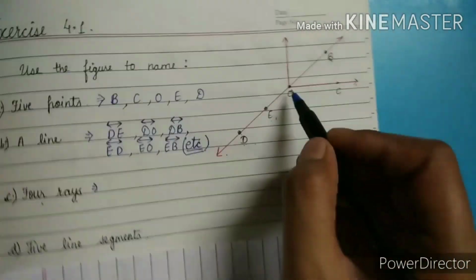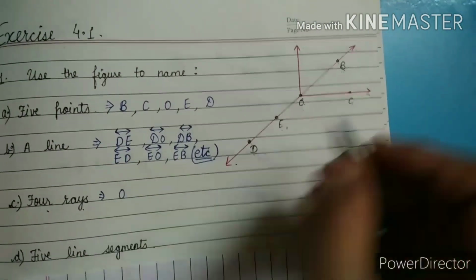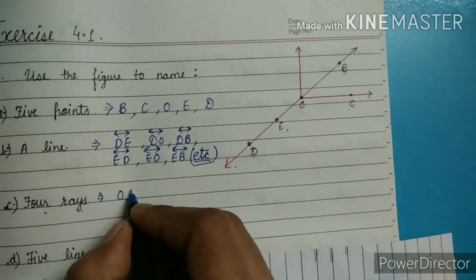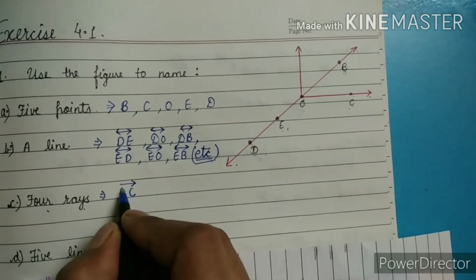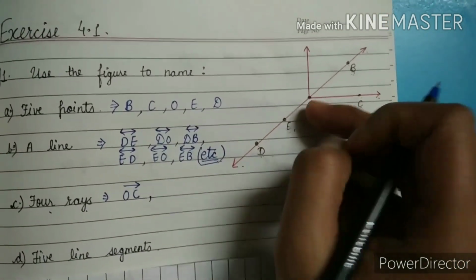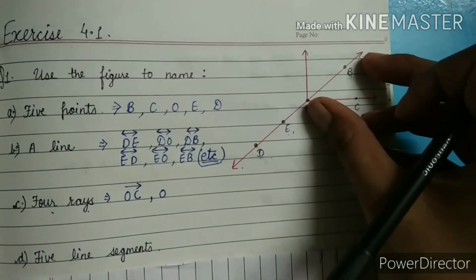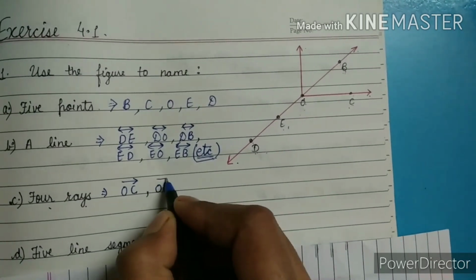So from O I am starting. From O if I see, who is the last point on this line? C. And we know we have to put the symbol of ray, so that's why I am putting this symbol here. So this is OC. If O, then from O, B is the last point on this ray, with its symbol.